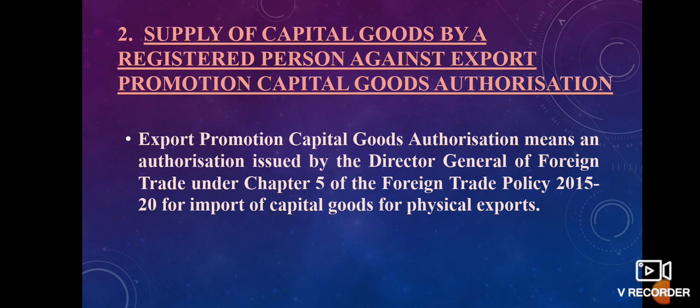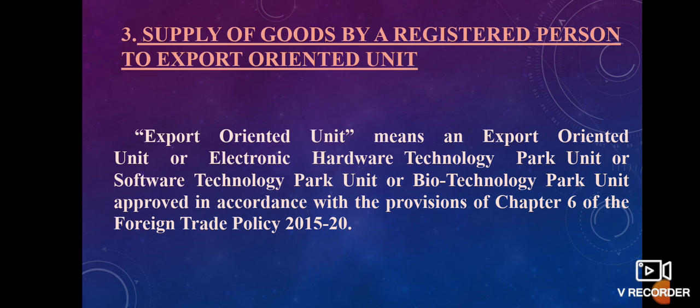Supply of capital goods by a registered person against export promotion capital goods authorization. Export promotion capital goods authorization means an authorization issued by the Director General of Foreign Trade under Chapter 5 of the Foreign Trade Policy 2015-20 for import of capital goods for physical exports. Supply of goods by a registered person to export oriented unit, that is EOU.